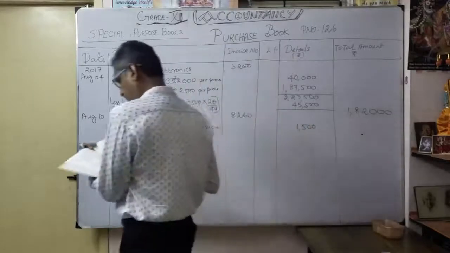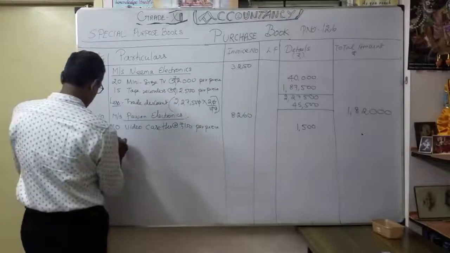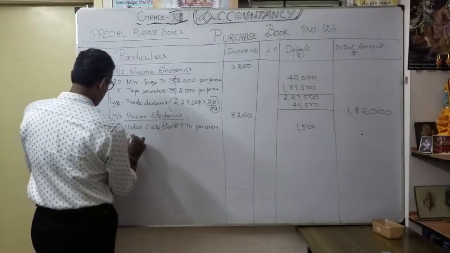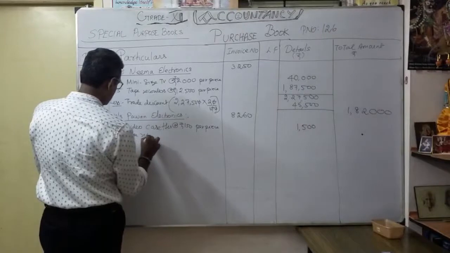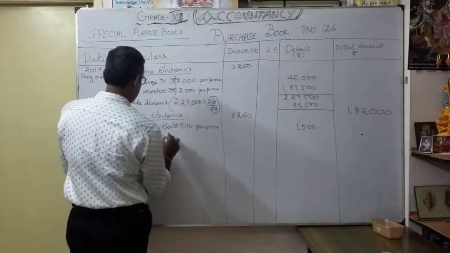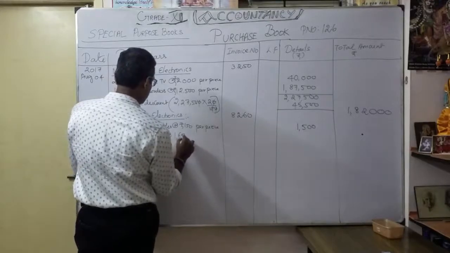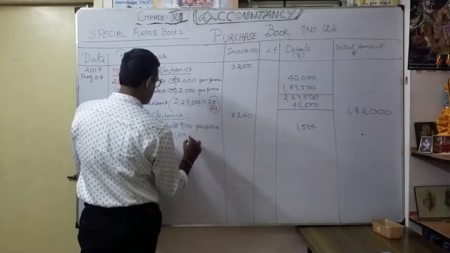Okay. Thereafter 20 tape recorders. See here, 20 tape recorders. 20 tape recorders at the rate of how much? 1,650 per piece.